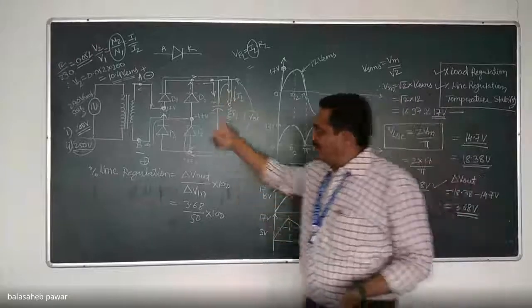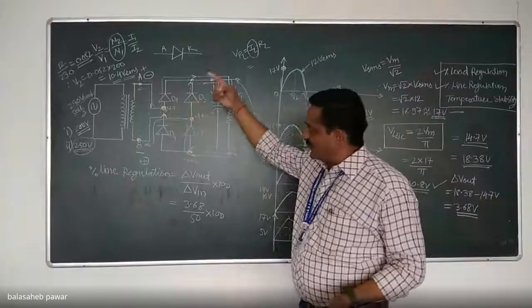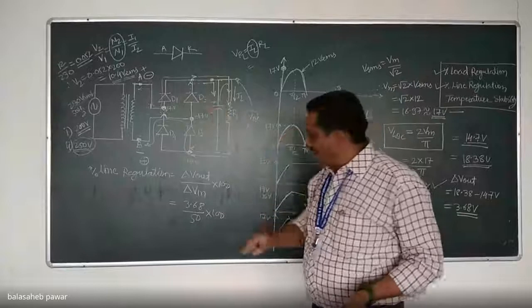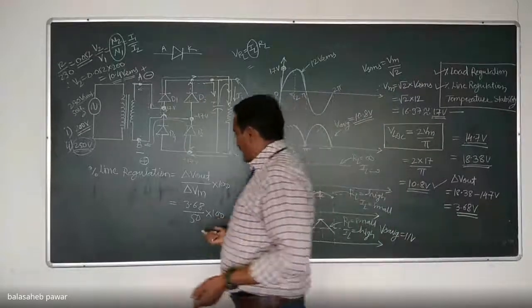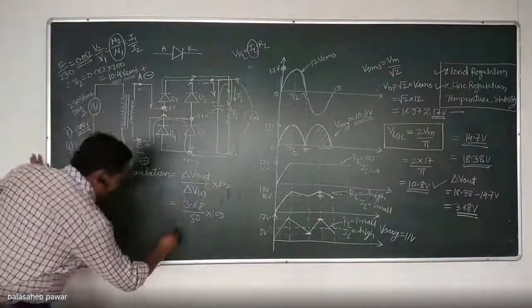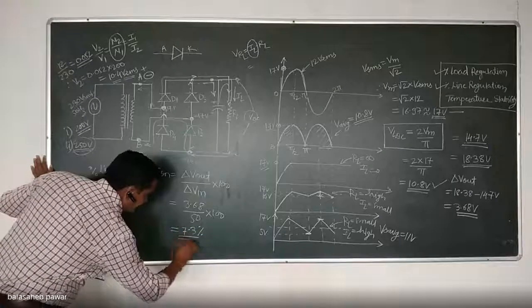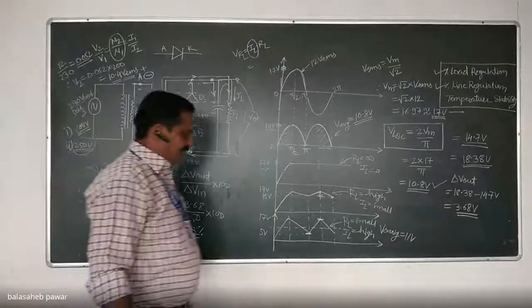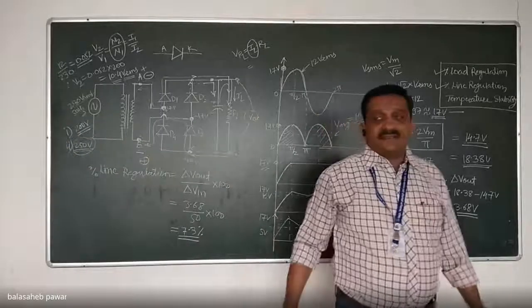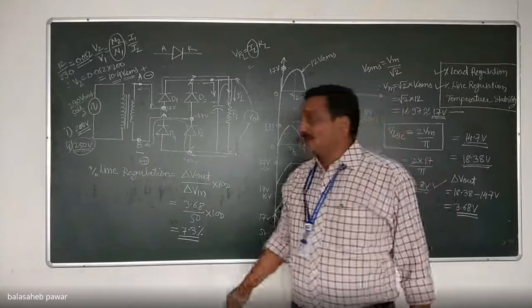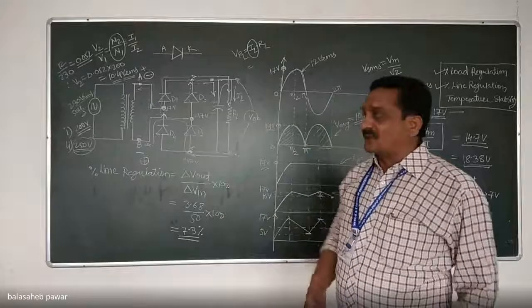So if that main input gets changed from 200 to 250, that means delta V in is 50. So calculate now the percentage line regulation. 7.3%. Good.